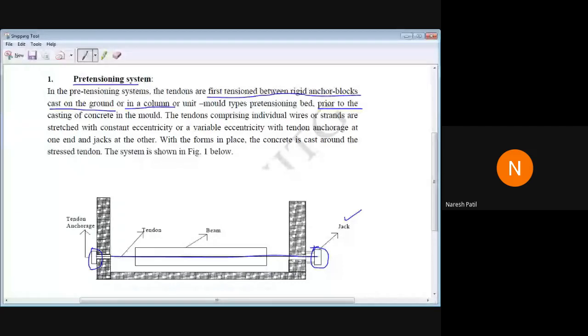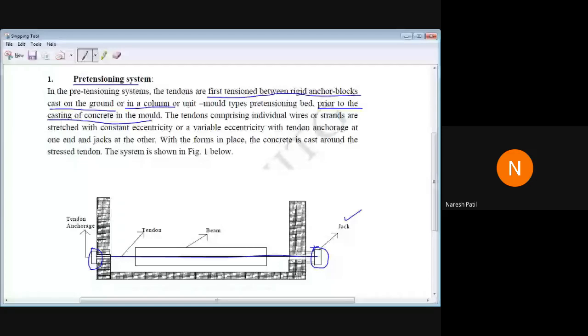So pre-tension means what? First the cables are tensioned, then concrete will be placed. The tendons comprising individual wires or strands are stretched with constant eccentricity or variable eccentricity.